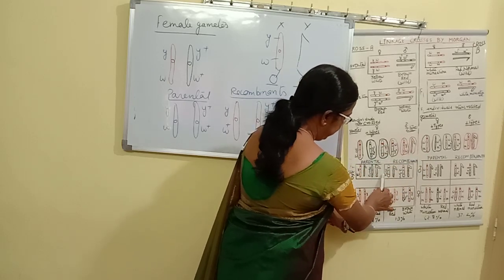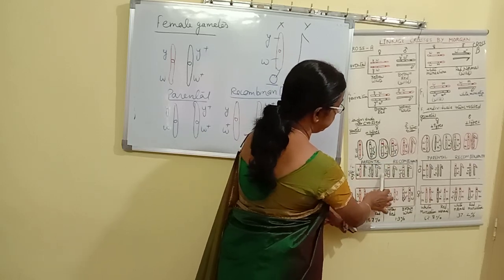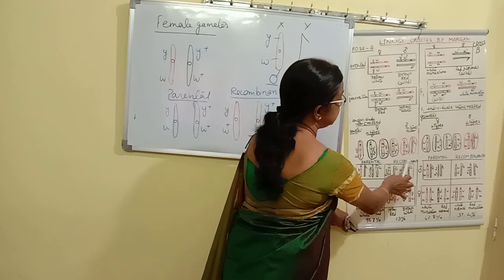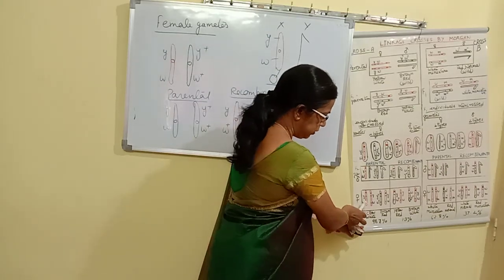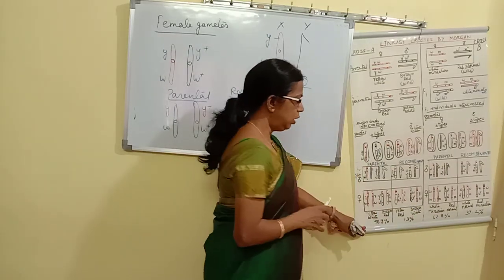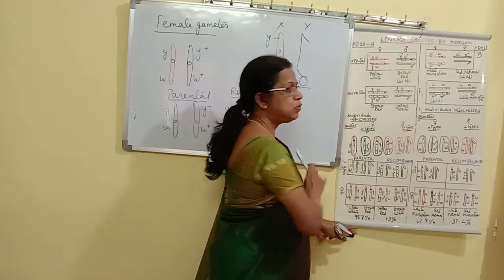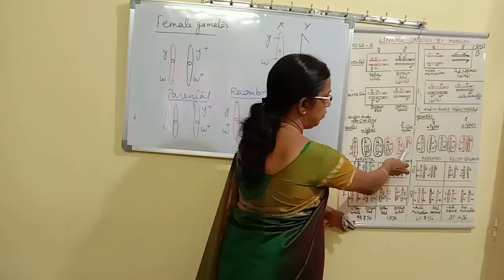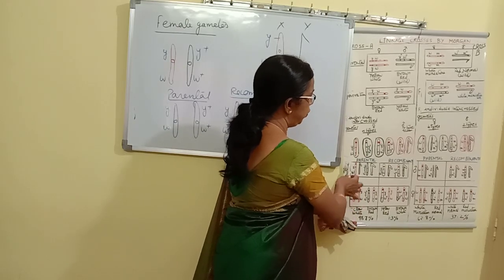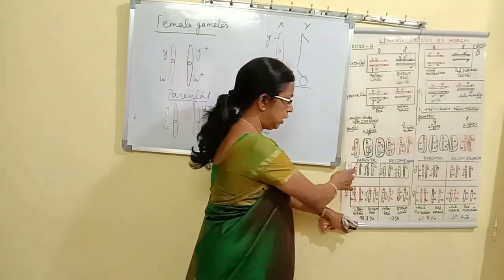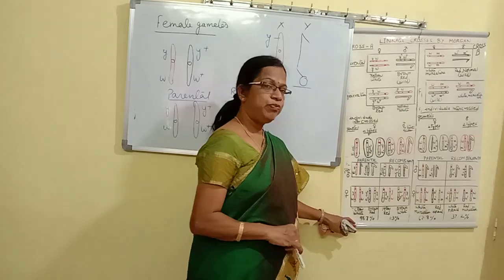So here we are getting parental and recombinant types. The first two are parental, the other two are recombinant. These are the parental combinations of males and these are the recombinants of males. Similarly, the same progeny we are going to get for females also. Only this part is very important to follow. Easily you can fuse and understand the combinations. So in male and female progeny, this side all male and female are parental, and these are all recombinants.